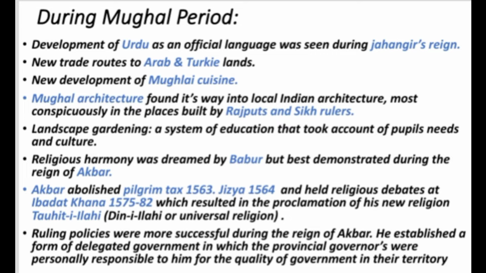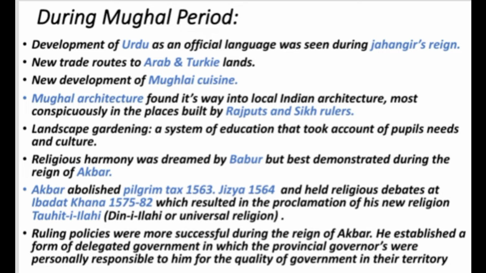Religious harmony during the Mughal Empire was dreamed of by Babur but best demonstrated during the reign of Akbar. Akbar abolished the pilgrim tax and Jizya, and held religious debates at Ibadat Khana, which resulted in the proclamation of his new religion, Din-i Ilahi or universal religion, in which he incorporated the basic principles from all religions. Ruling policies during the Mughal Empire were more successful during the reign of Akbar.